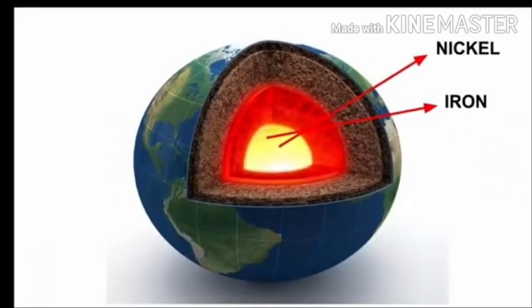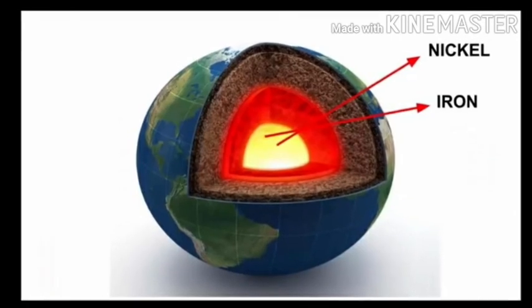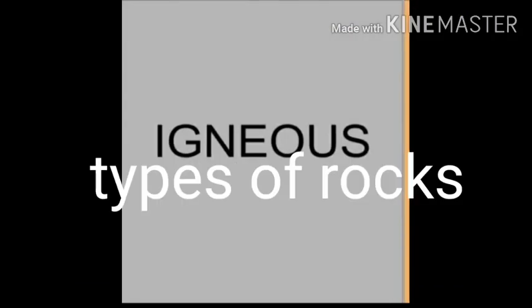Moving on, the Earth's crust is made up of various rocks. Let's talk of our rocks. There are three main types of rocks: igneous, metamorphic, and sedimentary. All the rocks are of different shapes, sizes, and textures. Let's start with igneous first.